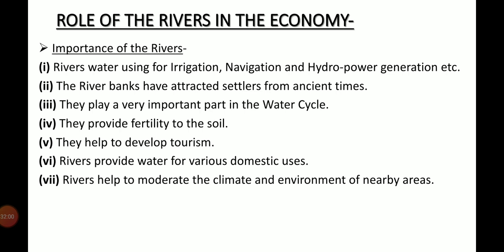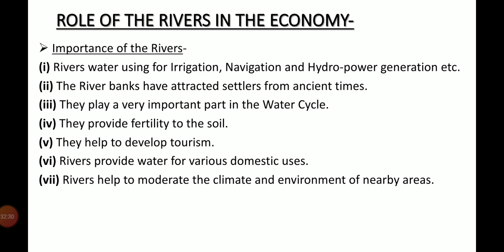Role of the rivers in the economy. Rivers have been of fundamental importance throughout human history. Water from the river is a basic natural resource, essential for various human activity. Some importance of the rivers are: number 1, river water is used for irrigation, navigation, and hydropower generation purposes.